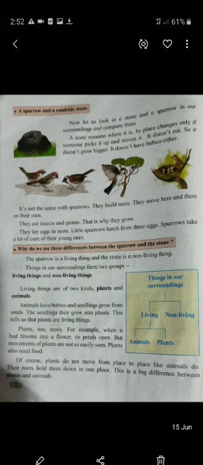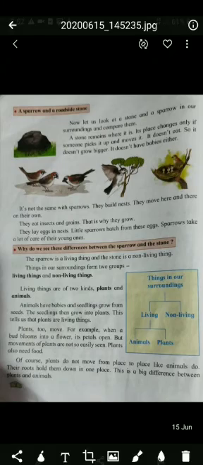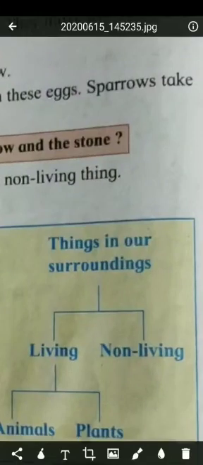Now, why do we see these differences between the sparrow and the stone? The sparrow is a living thing and the stone is a non-living thing. I told you children, sparrow is a living thing and stone is a non-living thing. Things in our surroundings form two groups, living things and non-living things. Living things are of two kinds, plants and animals.